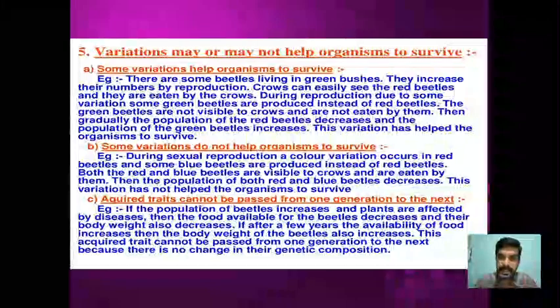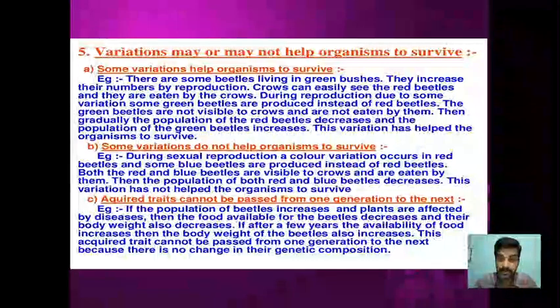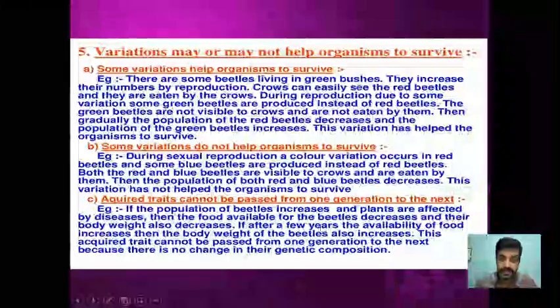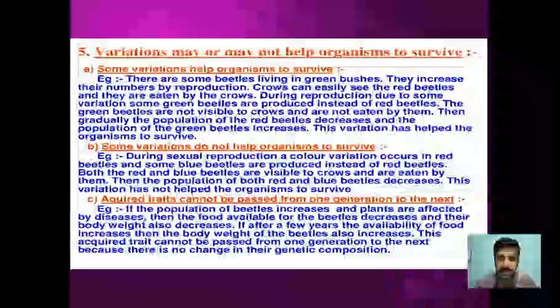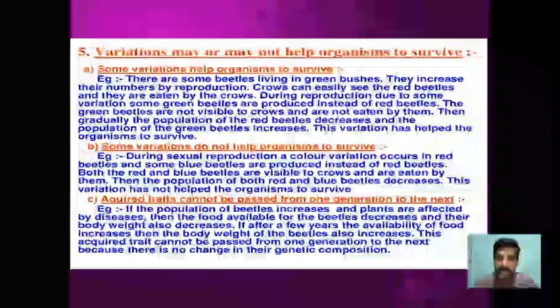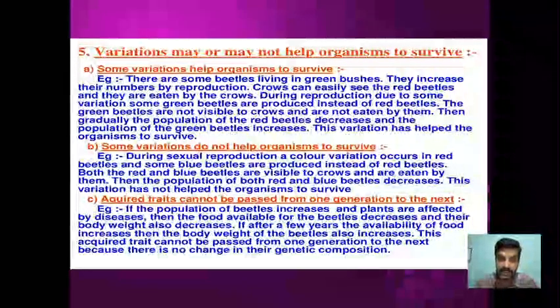So if the population of beetles increases, then for example they are in the bushes, and the bushes get some diseases and their leaves are going to simply drop off, or the plants are going to just vanish. Then what happens? There is a shortage of food, and thereby the weight of the beetles will also decrease, right? So the weight will decrease, but this weight decrease will not be transferred. It is not because of the DNA. There is no change. This particular trait is due to the shortage of food, is not fixed in the DNA, and is not going to be passed on to the next generation.